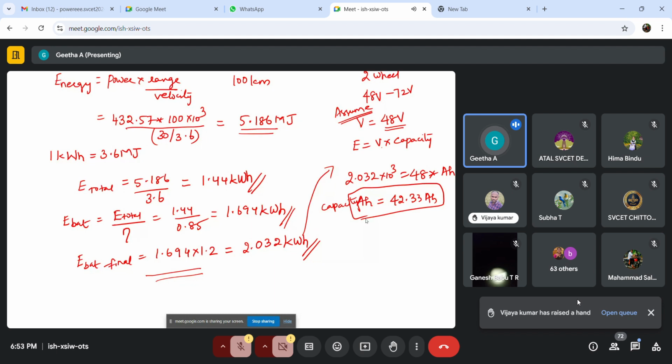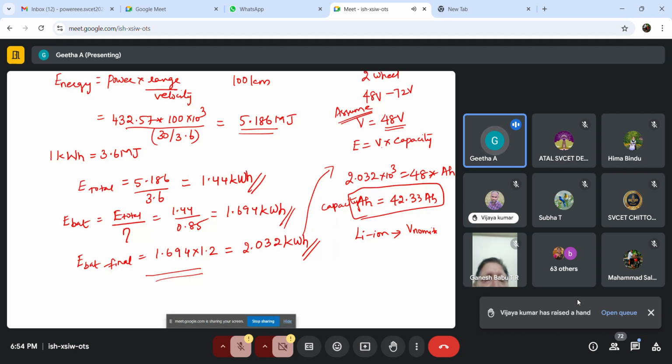Now, before moving on to how many number of series and parallel, we should know what type of battery I am going to choose. Whether I am going to choose a lead acid battery, or a nickel cadmium, or lithium ion, right? In recent days, all vehicles are using lithium ion. So we are also moving on with lithium ion for our design.